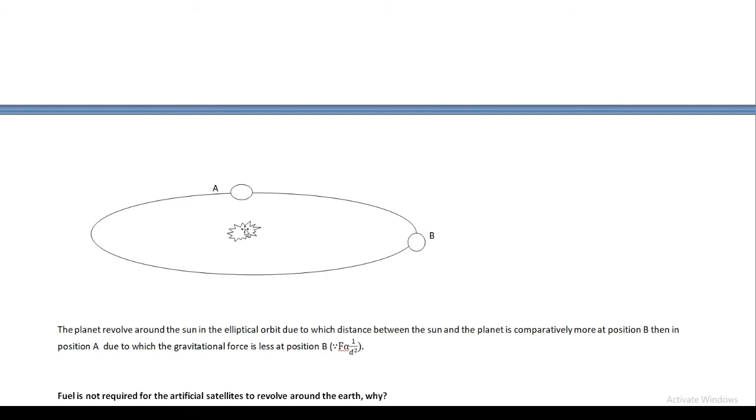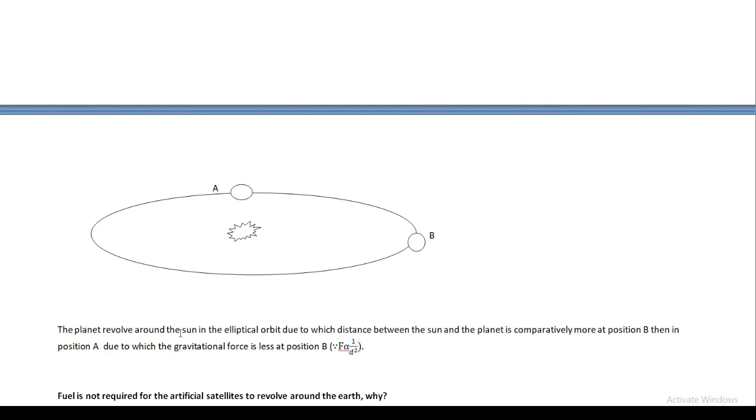and in part A, the gravitational force of attraction is comparatively more, because here the distance between the planet and the sun is comparatively less. And when the distance between two objects is less, then the gravitational force is more. But when the distance between two objects is more, then the gravitational force is less, because of this relation F proportional to 1 by d square. So here I have mentioned the answer.